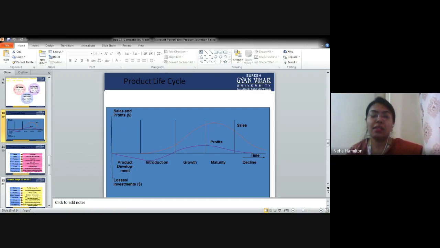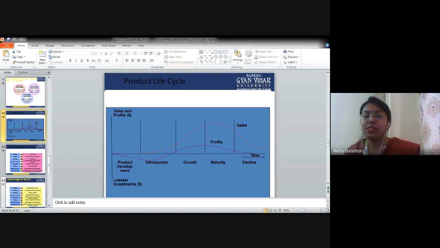The x-axis depicts time, the horizontal one, and the y-axis, the vertical one, measures sales and profits. If a graph is touching heights, the sales and profits are going above. If the graph is coming down or declining, the sales and profit are coming down.